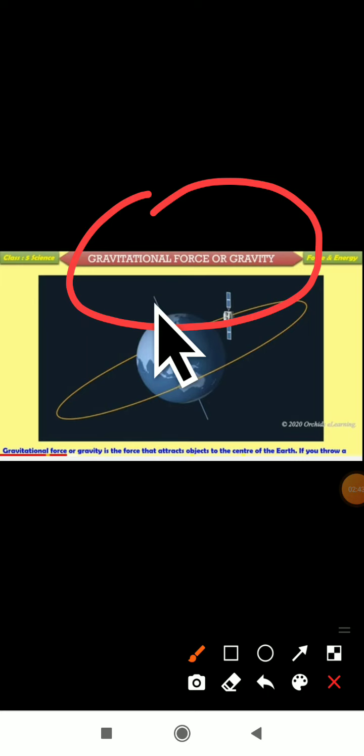I want to explain one example here. Take one ball in your hand and throw it. When you throw any object in the air, it may be a ball, it may be a stone, anything, what happens? The object will come back to the ground. Why does the object come back to the ground? Can you guess why? Because of the gravitational force.